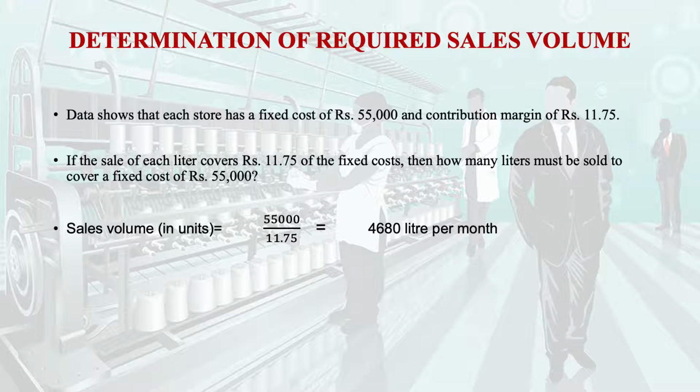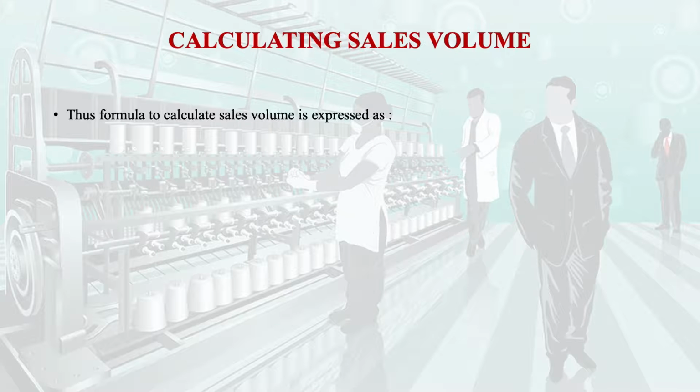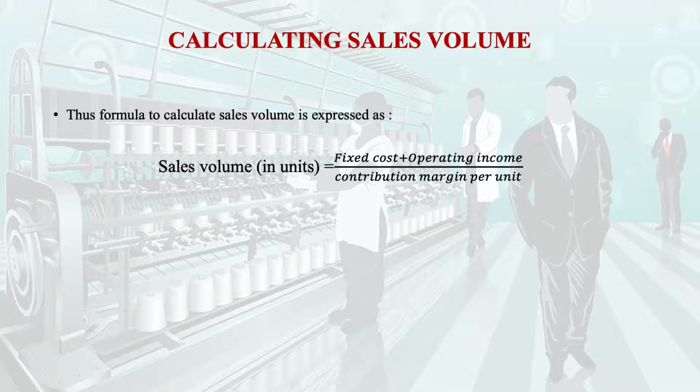We know from our formula that the fixed cost divided by the contribution margin gives us 4680 liters per month. That is the amount of ice cream that must be sold by the Quality Ice Cream company to meet the break-even point. Similarly, if we want to find it in terms of units, the formula is fixed cost plus operating income divided by the contribution margin per unit. This formula can be used to determine not only the sales volume at the break-even point, but also at a desired level of operating income.